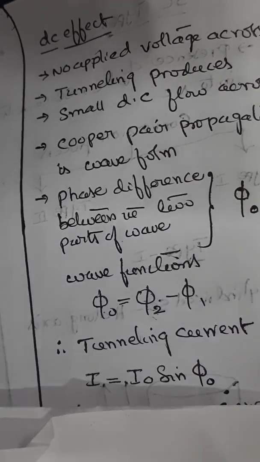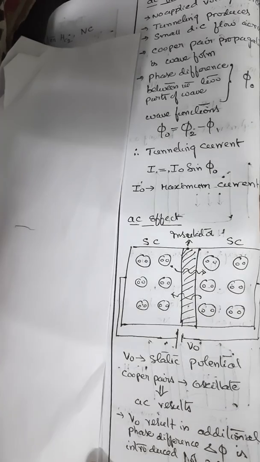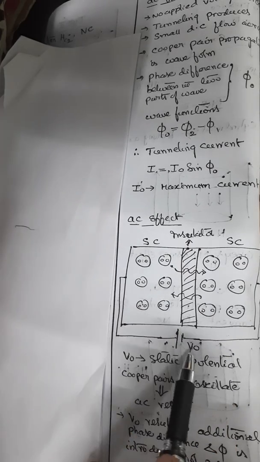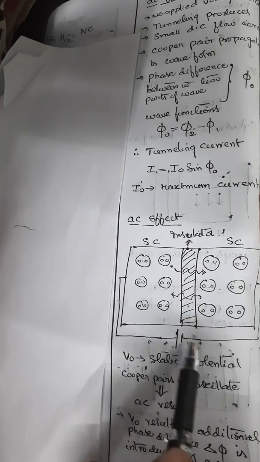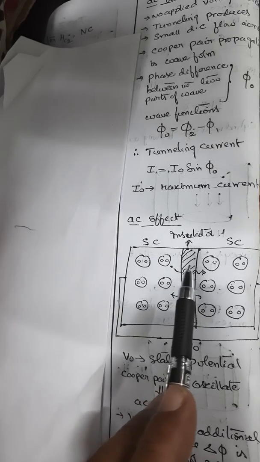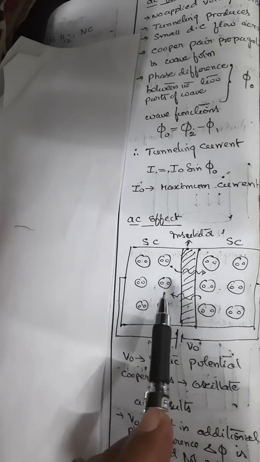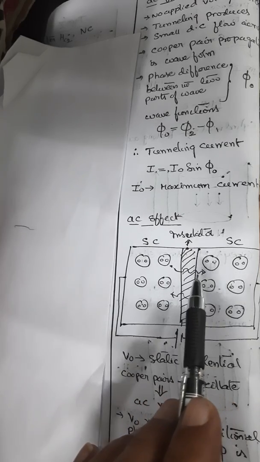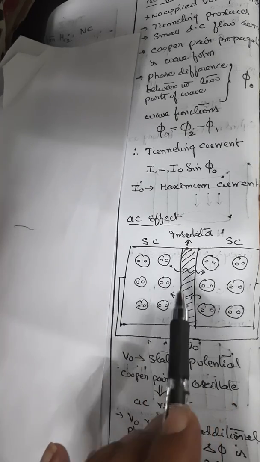Now let us see what the AC Josephson effect is. The AC effect is nothing but, for the Josephson junction, you have given an applied voltage, that's it, nothing else. See here, you see tunneling to both sides. Earlier, in DC, tunneling is only to one side. Here you have two sides.